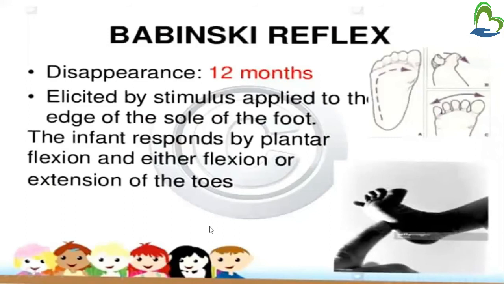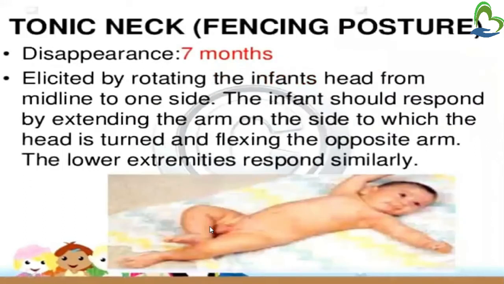Then tonic neck or fencing posture. It disappears at 7 months. It is elicited by rotating the infant's head from midline to one side. The infant should respond by extending the arm on the side to which the head is turned and flexing the opposite arm. The lower extremities respond similarly.